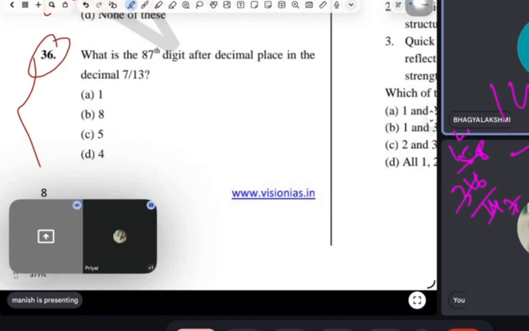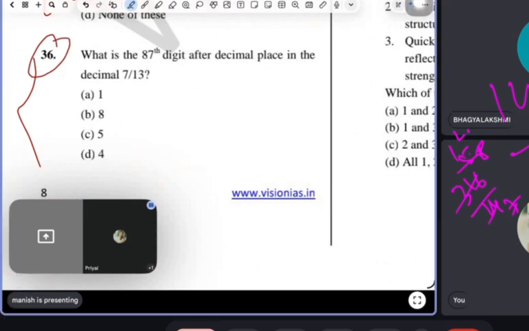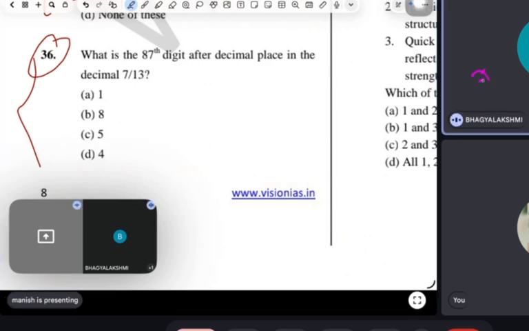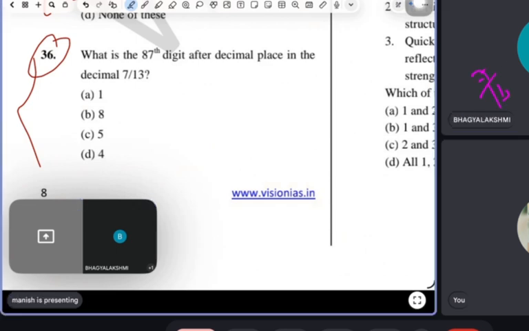What is the 87th digit after the decimal place in the decimal of 7 by 13? See, you know what? When you divide 7 by 13, what is the 87th digit? I think it will take 1 hour if you go till the 87th. But you know what? Not possible. Here you have to follow what? My pattern. Mani's pattern.